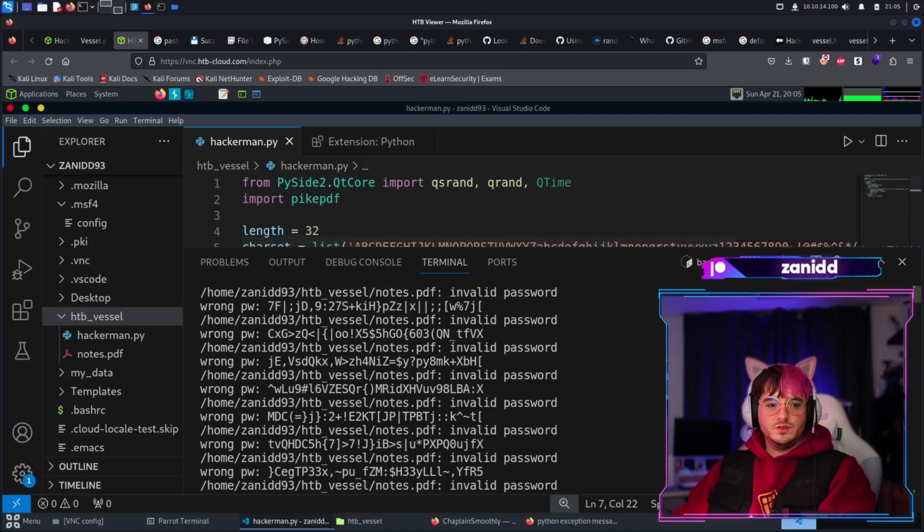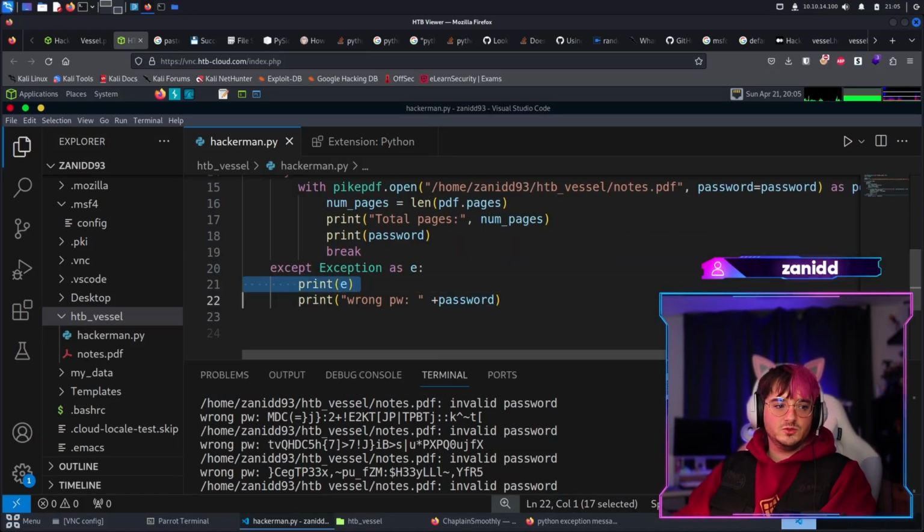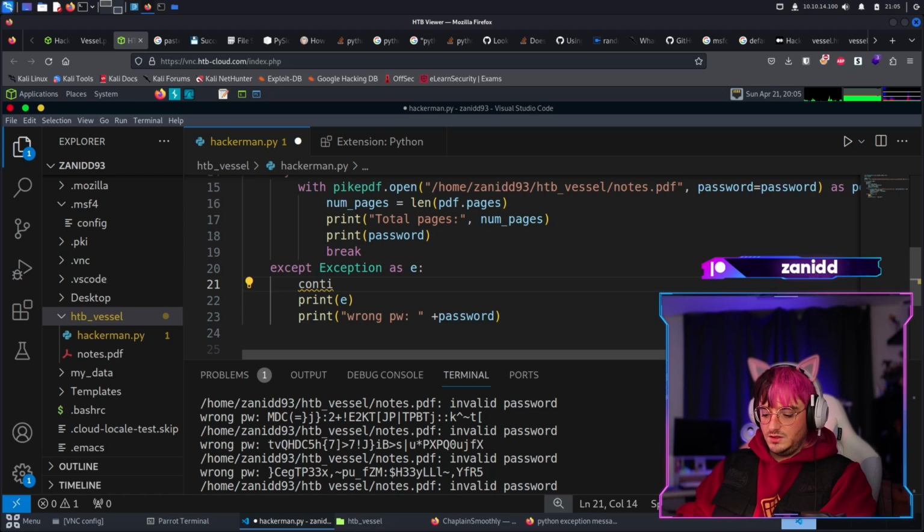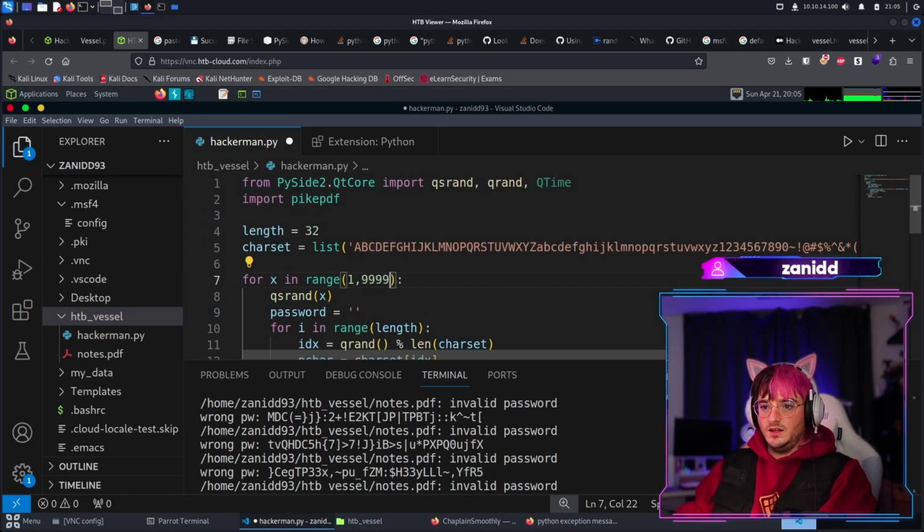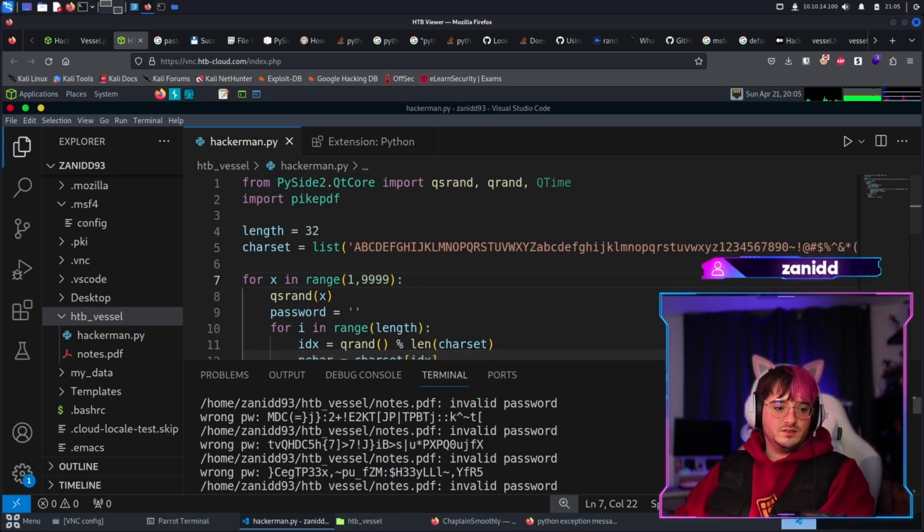We have invalid passwords everywhere. So you know what? I'm not sure we can do that. Let's just do a key, and in here we do a 9999. I doubt that this will bring us more.